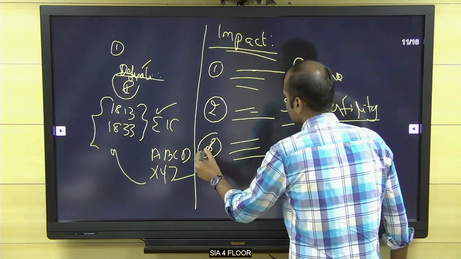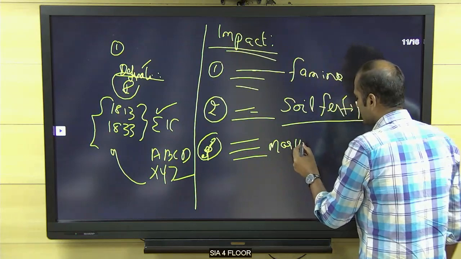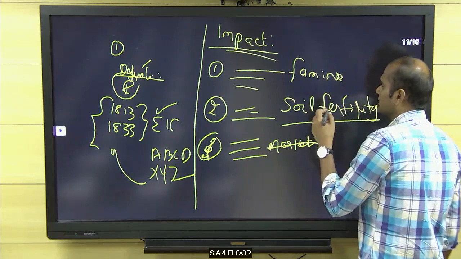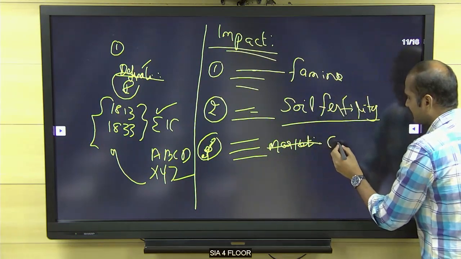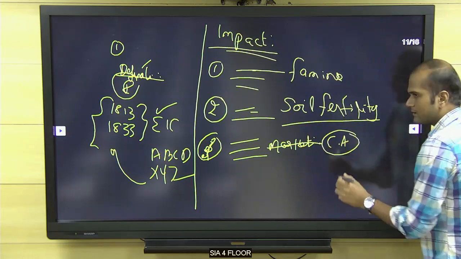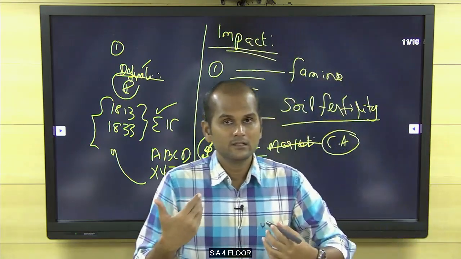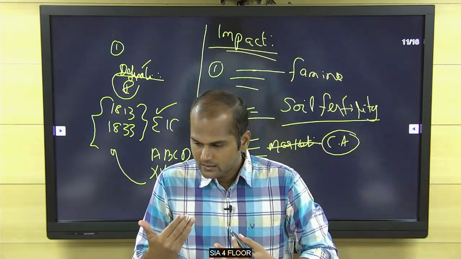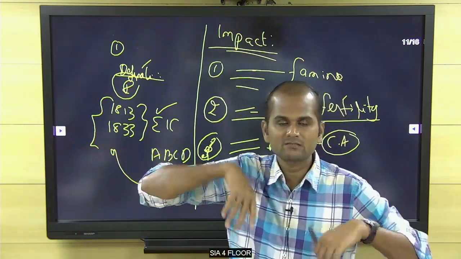Right? And third, agriculture became a market. No, don't write agriculture became market. Agriculture became a commercial activity. Actually, in India, agriculture is not commercial. Agriculture is our life. But what happened because of commercialization? The peasants are linked with the market. It became a market-oriented economy rather than a self-sufficient economy.